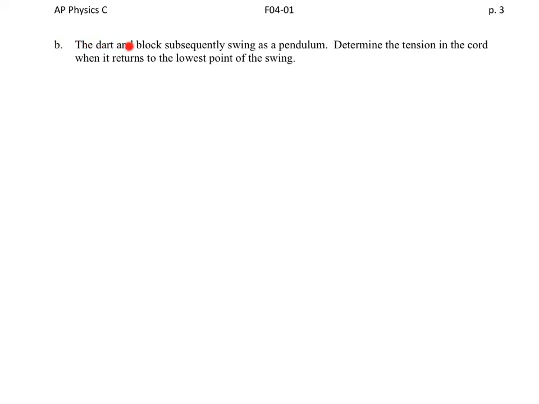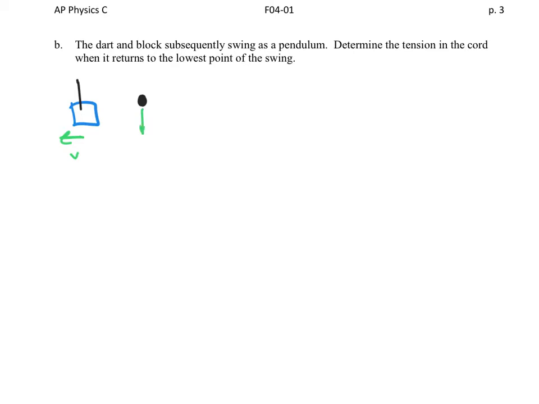Part B, the dart and block subsequently swing as a pendulum. Determine the tension in the cord when it returns to the lowest point of the swing. The pendulum nature is going to be a distractor. Instead, what we should say is we have this thing attached by a string, and at that point it is moving with speed v, right? It will have gone up to 0 and come back to the same speed, and we want to find what the tension would be, so let's do it for a diagram.